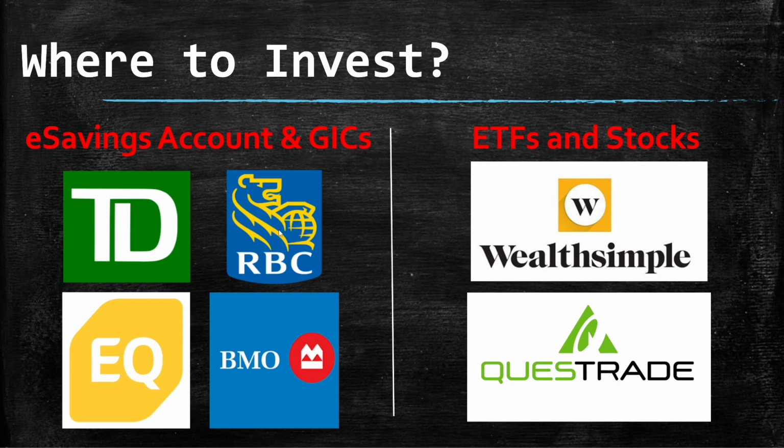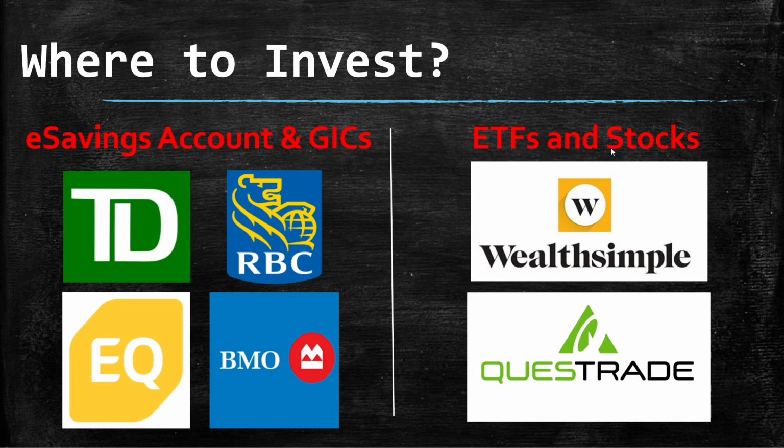I know RBC is giving a special promotion, like 4.9% for the first 3 months, and then 1.6% for the rest of the time. EQ Bank is giving 2.5% interest the whole time. Again, I will maybe make a future video with more details, but you can go to any of the four banks. It's pretty much the same, but EQ Bank is giving much more. So for GICs and e-savings accounts, you can explore the options at each and every bank, and then invest your money.